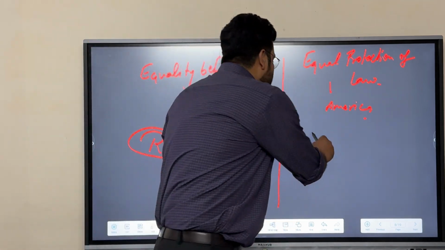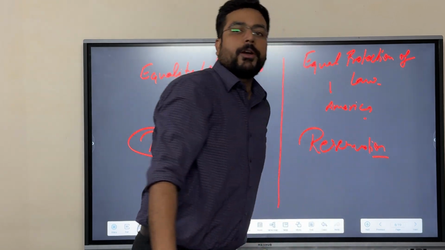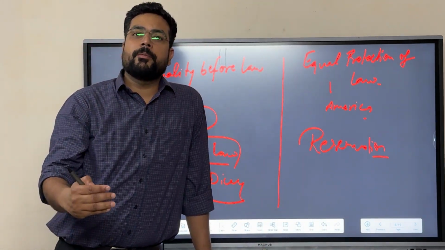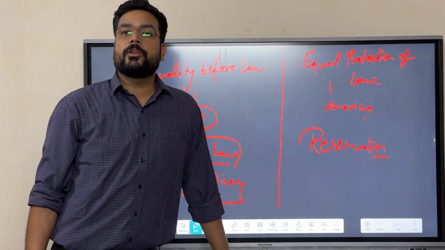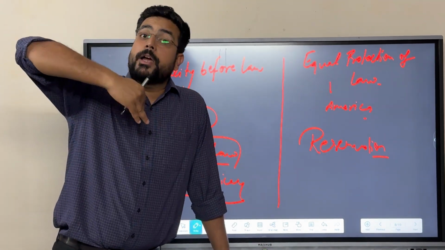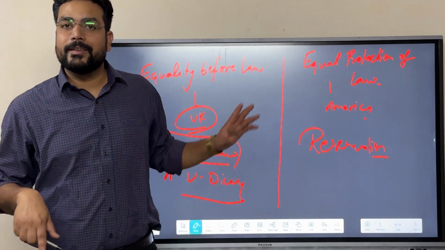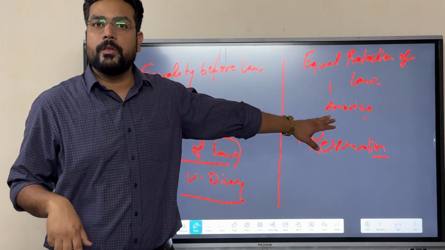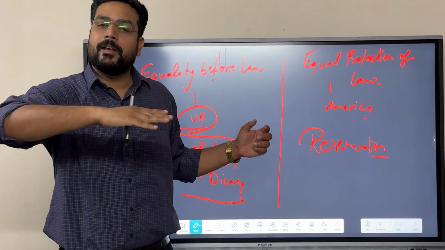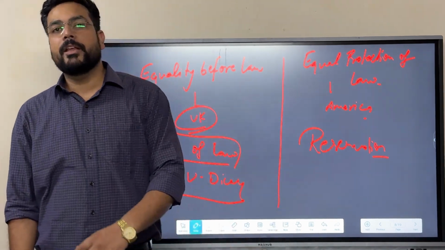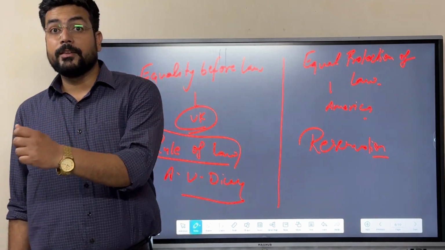It means the reservation scheme or different kinds of policies and programs made by the government of India for the upliftment of women and children shall be part of equal protection of law, while when the government makes a universal program for all, that would be part of equality before law. This is the UK concept, this is the USA concept. This one is negative in nature because it talks about absolute equality irrespective of condition, while this is positive in nature because it's a modern law that talks about equality along with the situation or the condition.